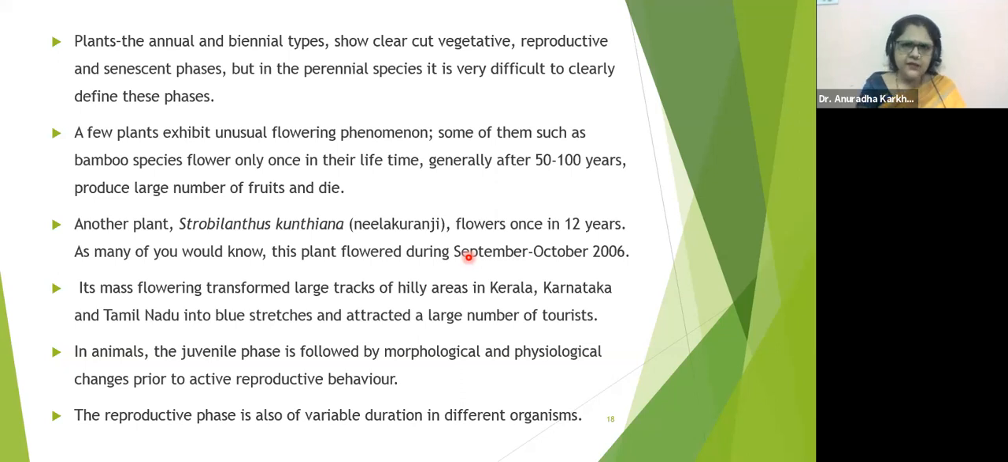In annuals and biennials, now you can easily come to know: vegetative phase is over, reproductive phase is over. It is entering the senescent phase, it is not able to flower now, it is not able to grow. That is the senescent phase.